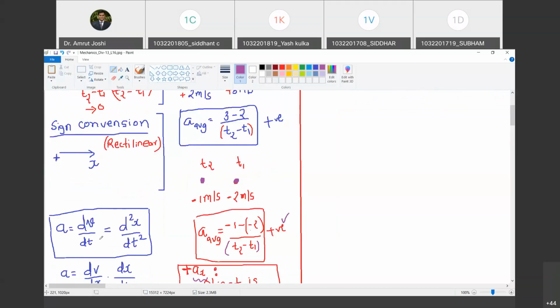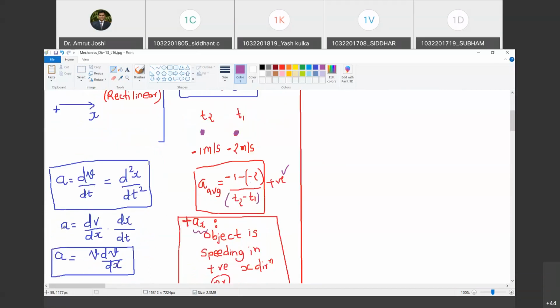Happy? Yes, sir. Now, what is instantaneous velocity? Instantaneous velocity is dx by dt, where x is the position. Are you with me? Yes, sir. So what is acceleration? It is d by dt of dx by dt, so it is d square x by dt square. The second derivative of position at a given instant of time will give you instantaneous acceleration, or the first derivative of velocity at the given instant of time will give you the acceleration. Are you with me? Yes, sir.